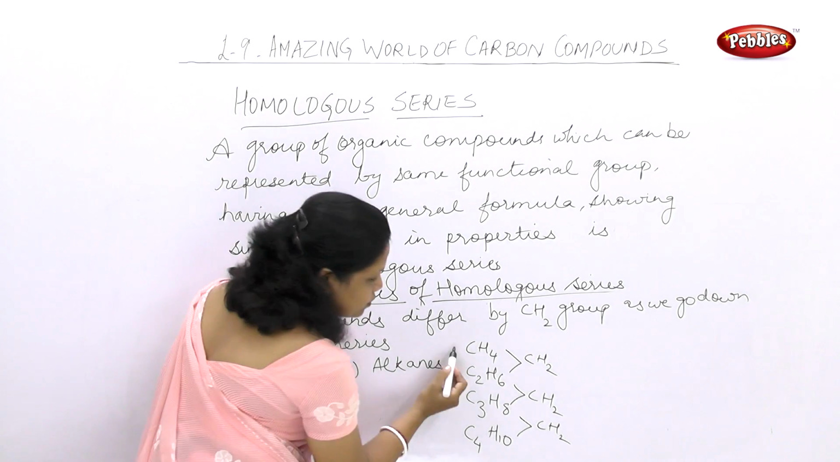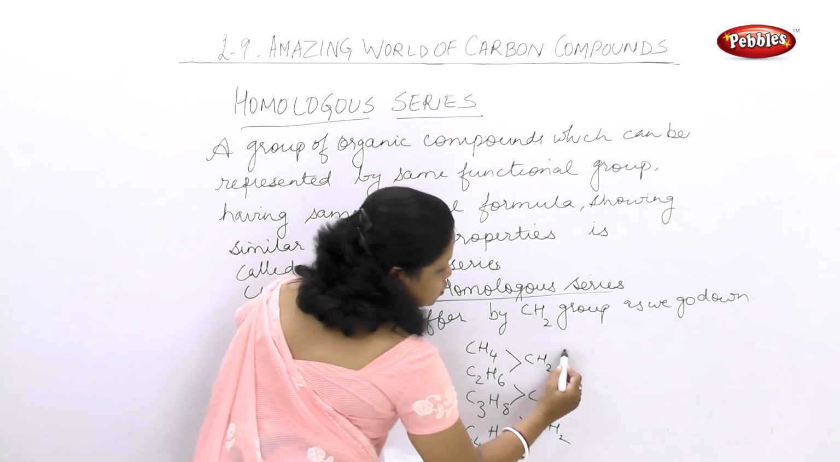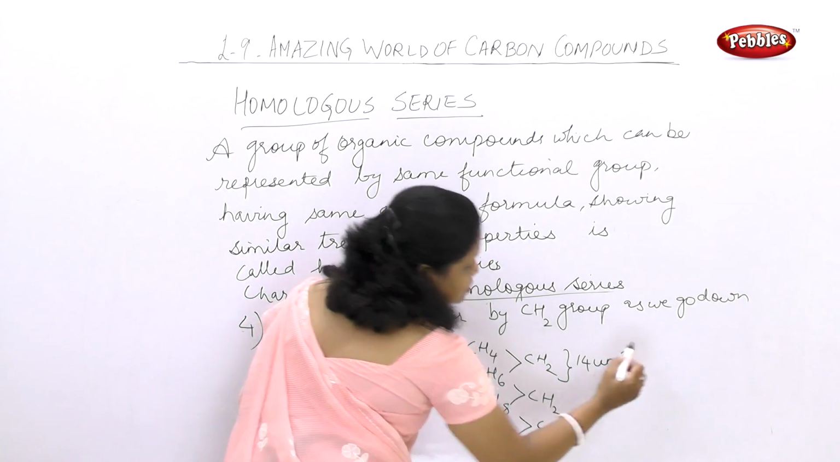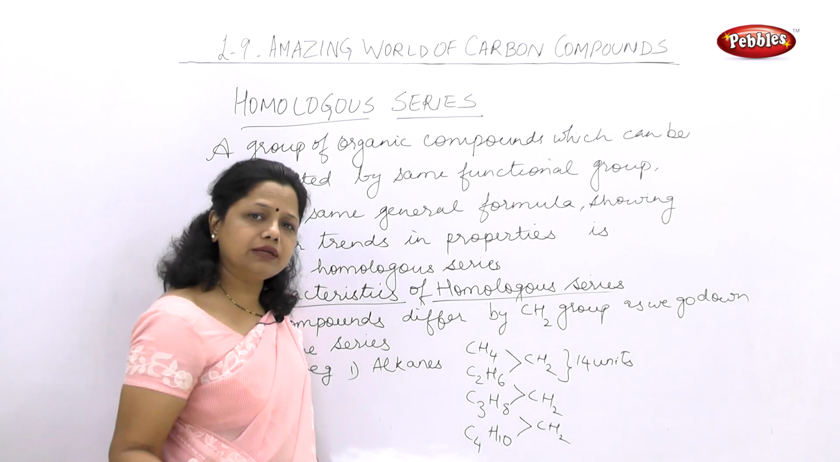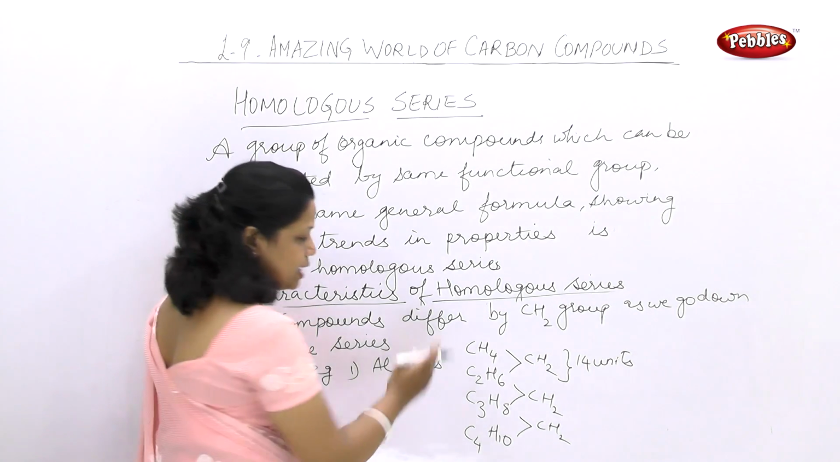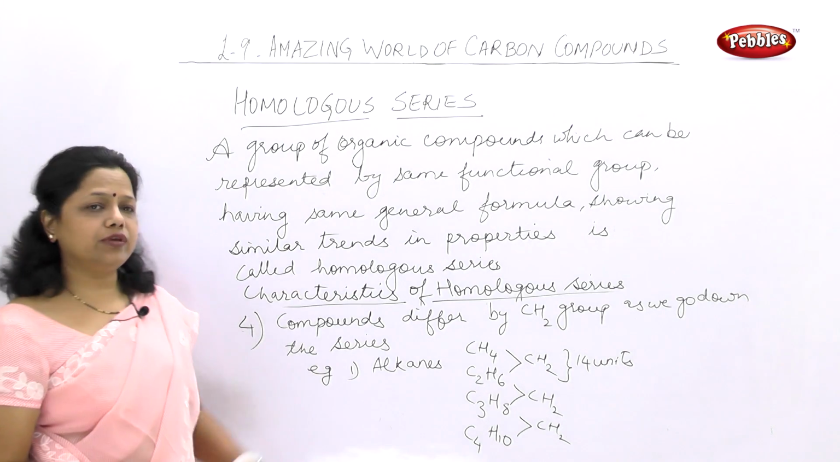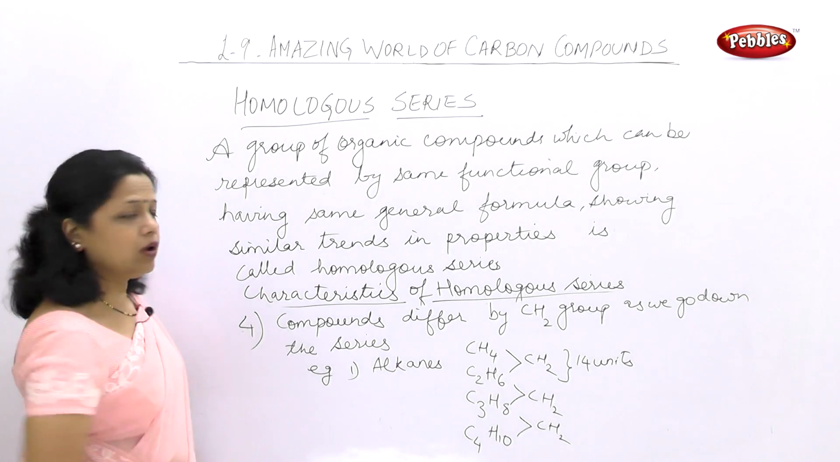Another thing is, as we go down the series, it also differs by 14 units. That means the molecular weight goes on increasing by 14 units as we go down the group. These are the characteristic features of homologous series.